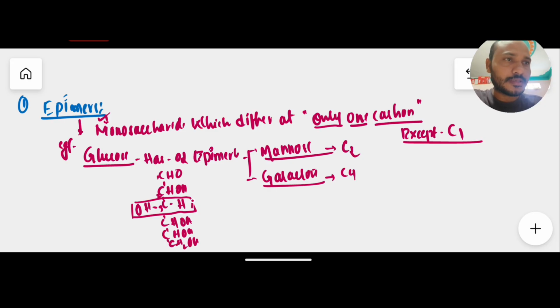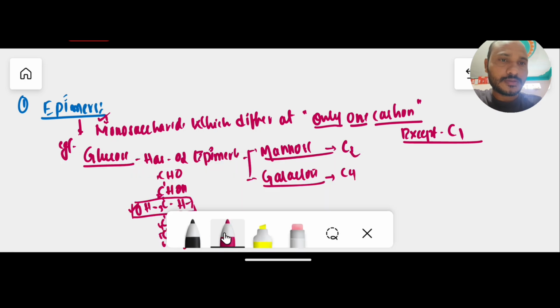So remember, glucose has a configuration at carbon number 3: on the left side we have only H, and on this side we have only OH, and the remaining structure is as it is. Now this is the structure of glucose, and this glucose has two epimers. How? If there is a change in carbon number 2, we have 6 carbons: 2, 3, 4, 5, 6.